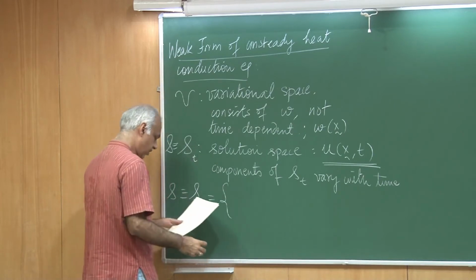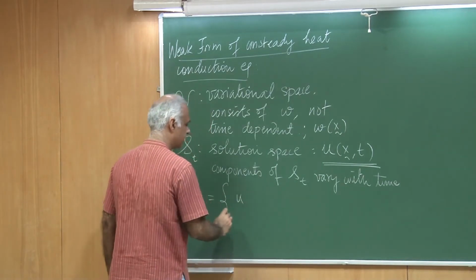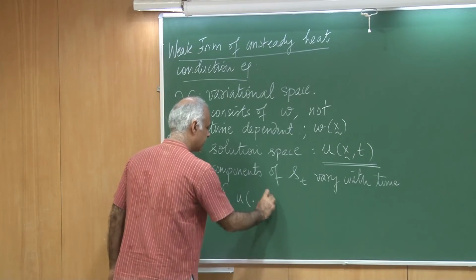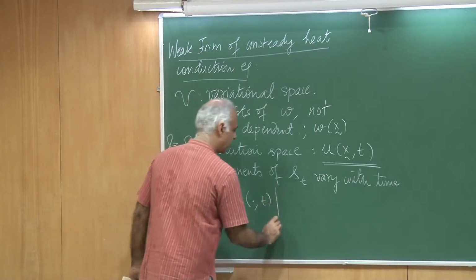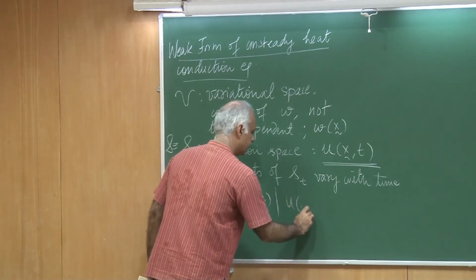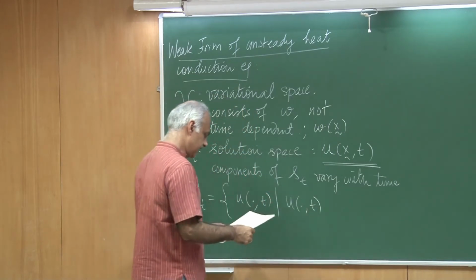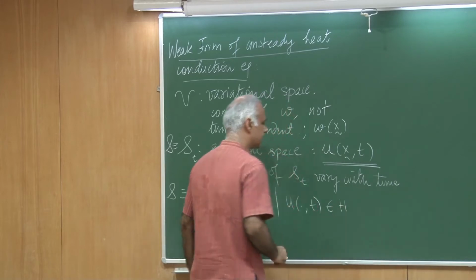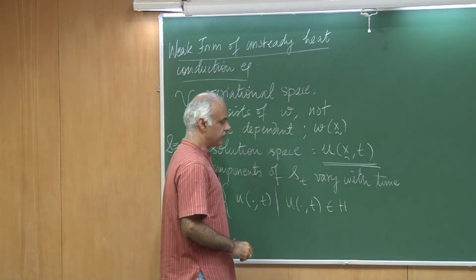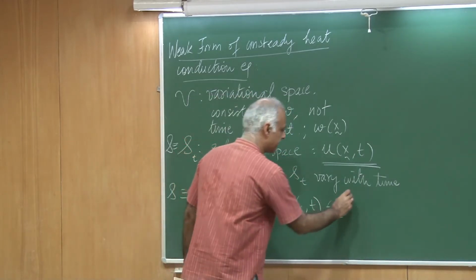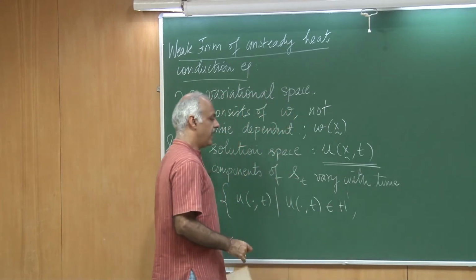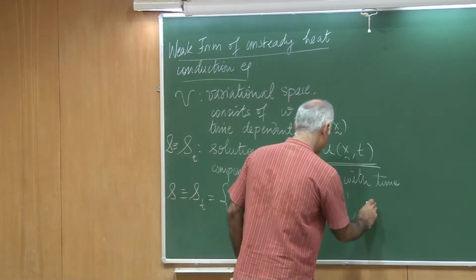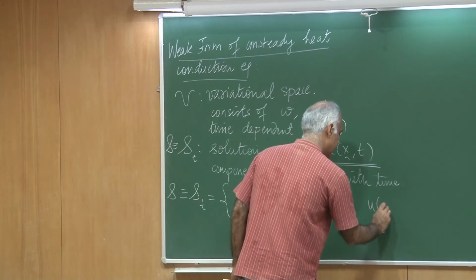So, these consist of functions u, which are of course time dependent, such that these functions belong to a certain smoothness property. So, let me say these are H1,